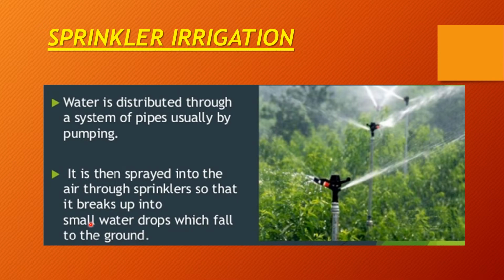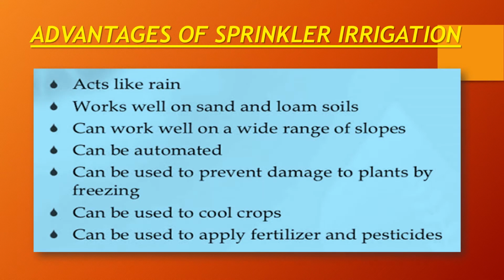So as you all know, each and everything has its advantage as well as disadvantage. First of all, let's talk about the advantages of this sprinkler irrigation system. Advantages of sprinkler irrigation: it acts like rain, as I told you, like natural rain. It works well on sand and loam soils.